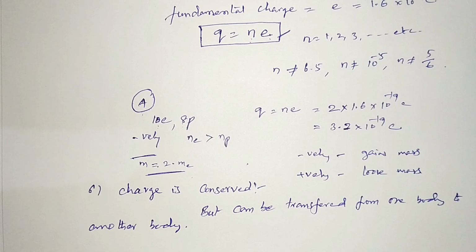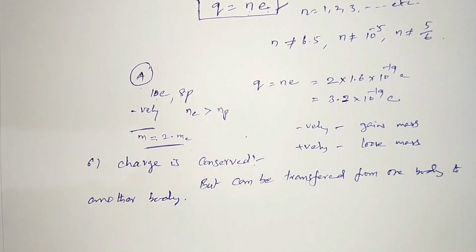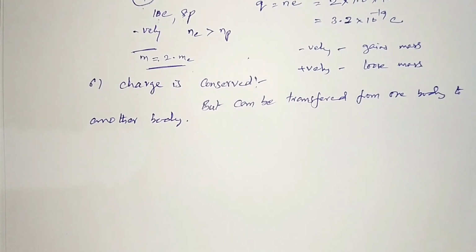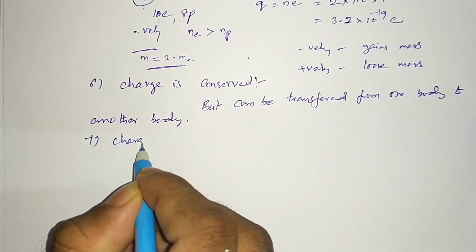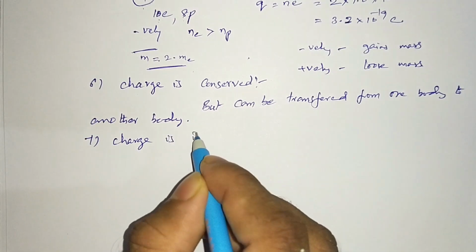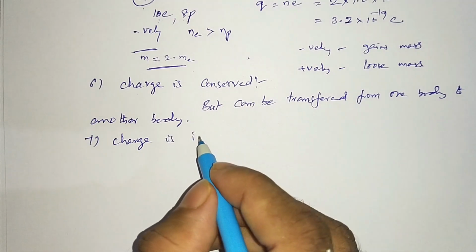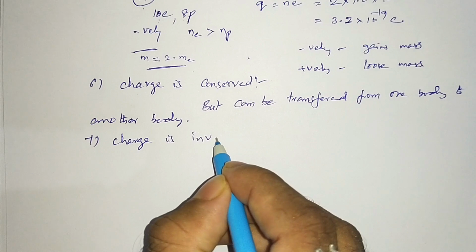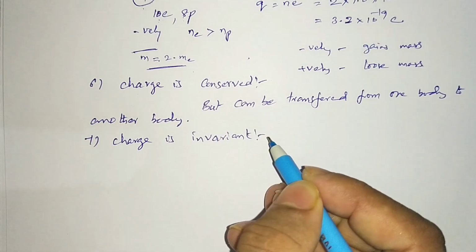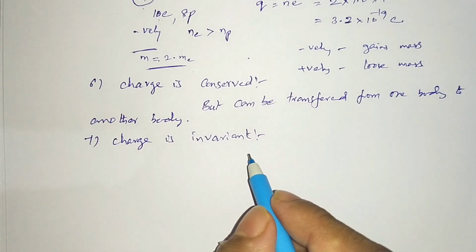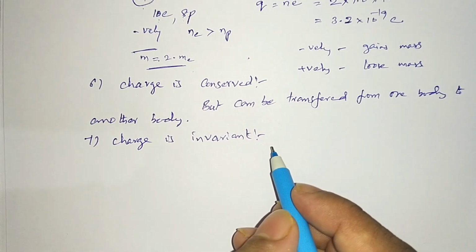Okay, the next property is charge is invariant. What is that? Charge is invariant means the value of charge will not change. The magnitude of the charge will not change depending on its state.